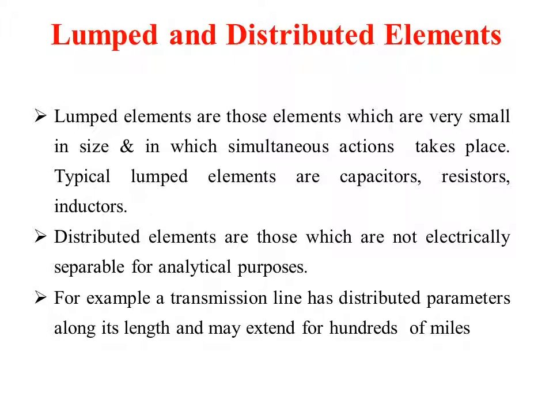Also we have taken one example having some characteristics, and depending upon that characteristic, we saw how to identify whether that particular element is active or passive, linear or non-linear, lumped or distributed. So this is how we can analyze the types of elements.